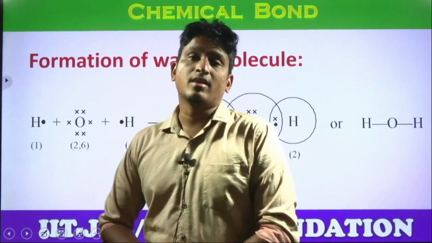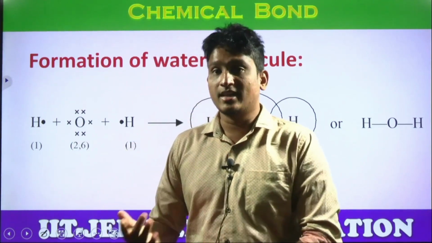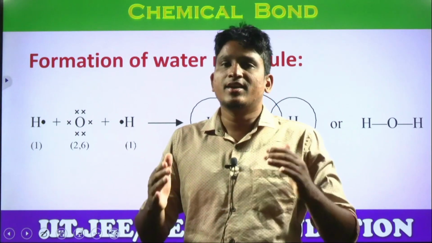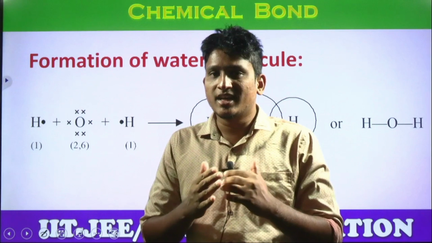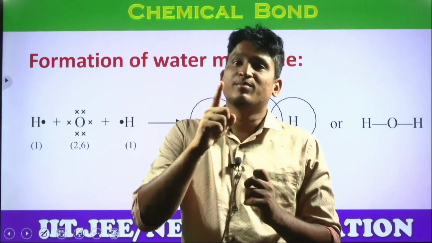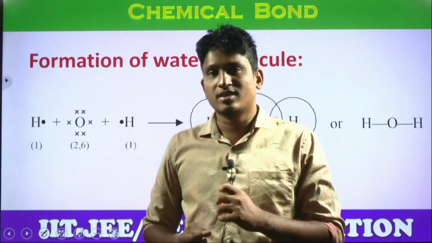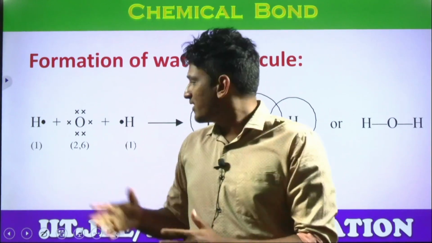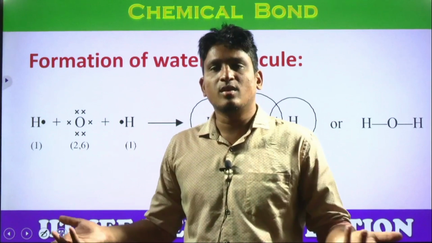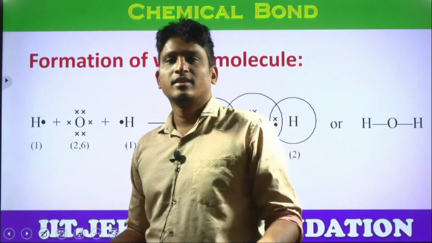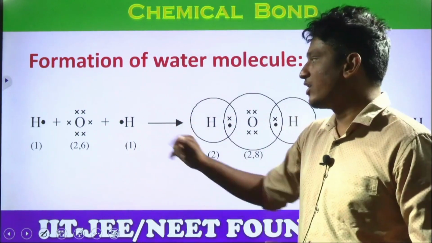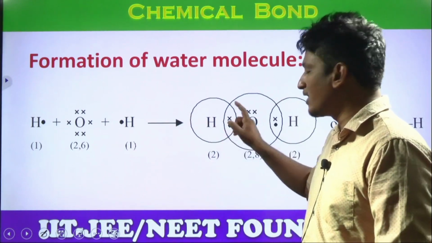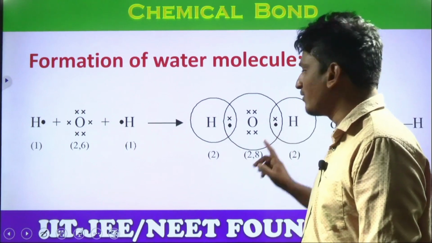Sir, why is oxygen not gaining electrons? It is a highly electronegative element, right? But there is one condition. What is the condition? The electronegativity difference between the combining elements should be greater than or equal to 1.7 in order to qualify for ionic bonding. If it is less than 1.7, then obviously they have to share. So how many electrons are they sharing? Look here, between the oxygen and hydrogen, they are sharing one pair of electrons, right?